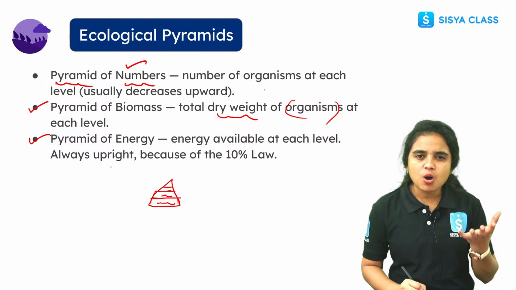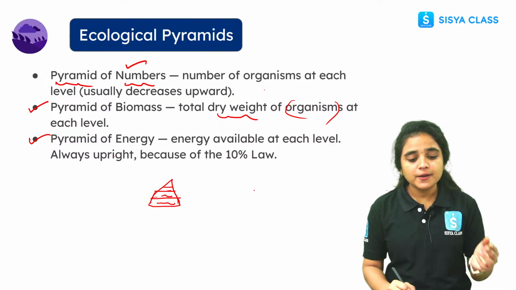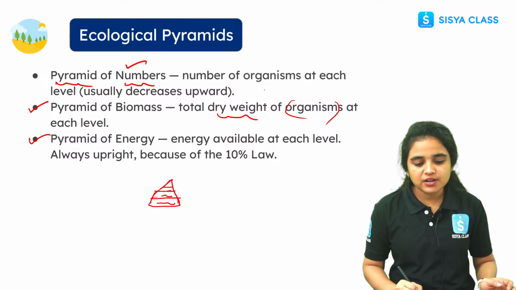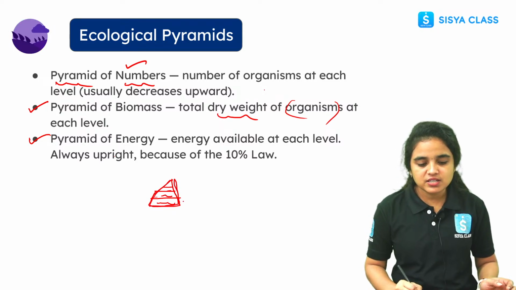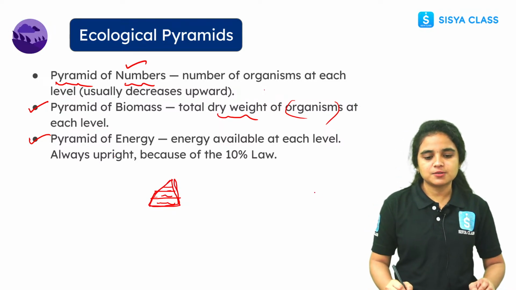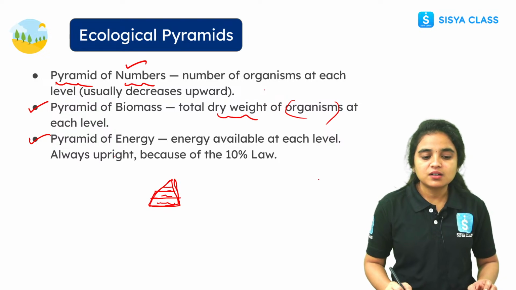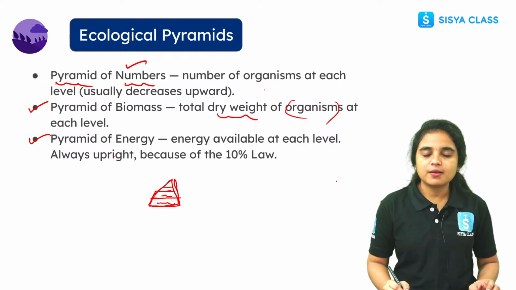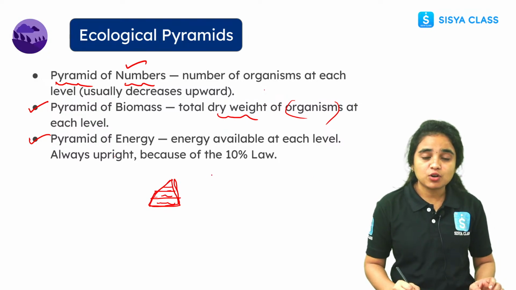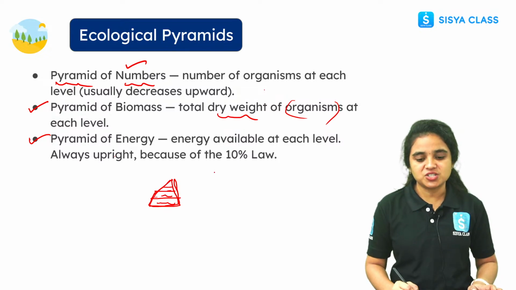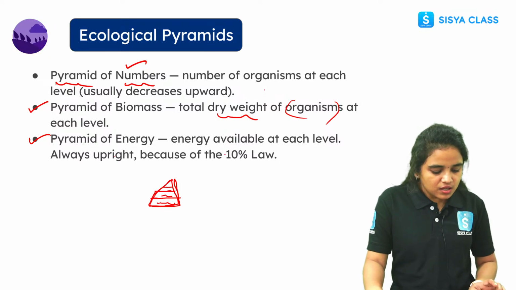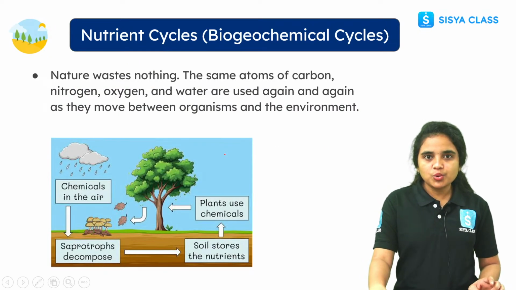It will always be upright. When it goes upward, the flow of energy decreases, and there is a decrease in the size of organisms. So this is about the ecological pyramids: the pyramid of number, pyramid of biomass and pyramid of energy. Right, students? Okay, now let's move to the nutrient cycles.